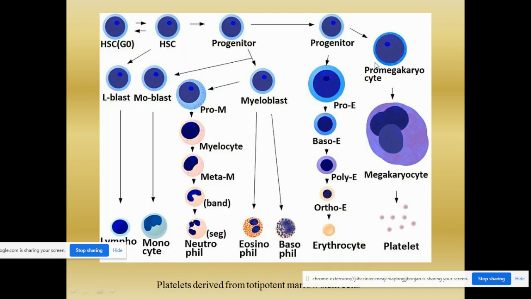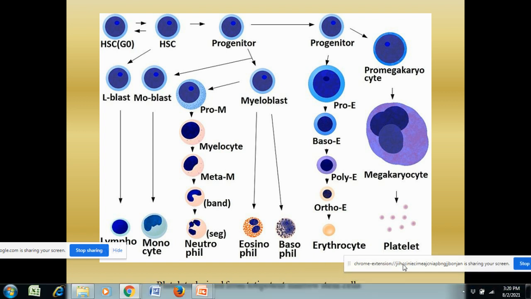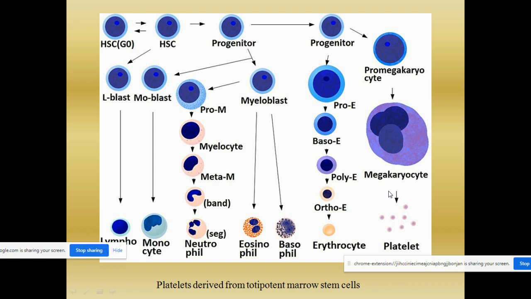Now, how are the platelets formed? All the blood cells are formed from the stem cells, totipotent marrow stem cells. This you all know very well. All the cells, whether it is RBC or WBC or blood platelets, are formed by a process called hemopoiesis. So just like the other cells, the platelets are also formed from the hemopoietic stem cells.